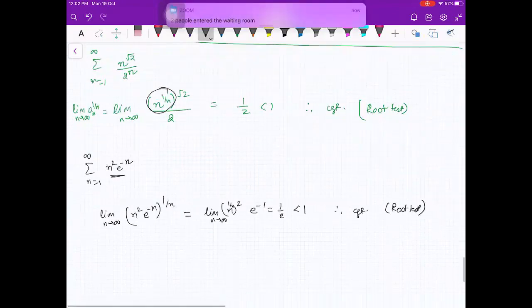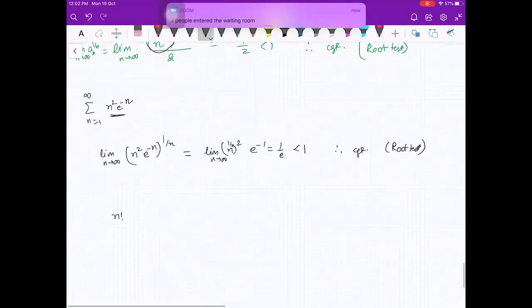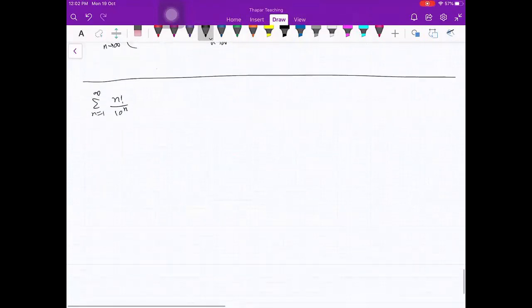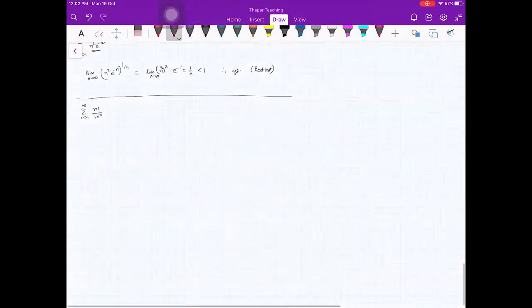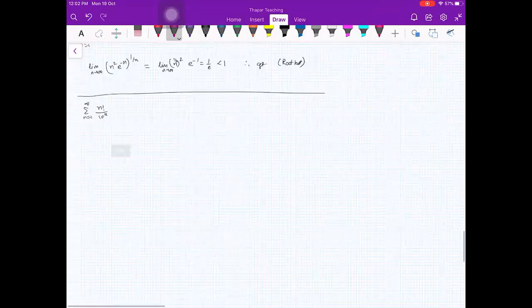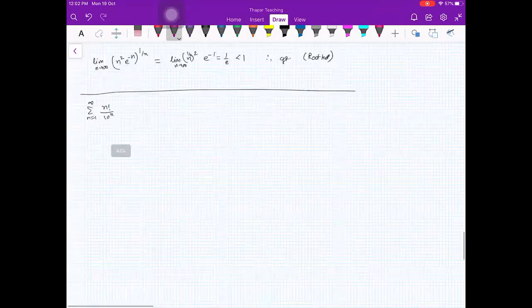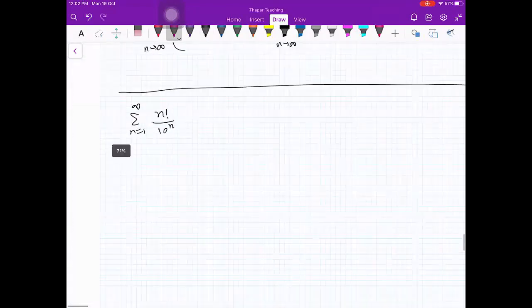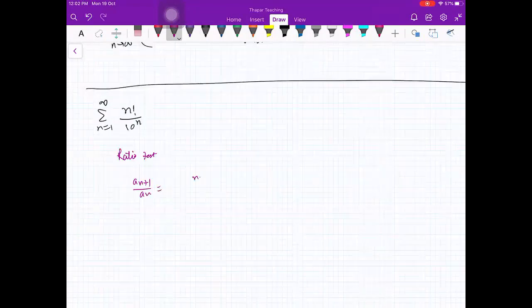Got it? Okay, tell me n factorial upon 10 raised to power n, n from 1 to infinity. Which should you apply here, ratio or root? Ratio. If you apply root, then n factorial raised to power 1 by n will be difficult to handle. So go for ratio test. With the ratio test, an plus 1 upon an will be n plus 1 factorial upon 10 raised to power n plus 1, upon n factorial upon 10 raised to power n.